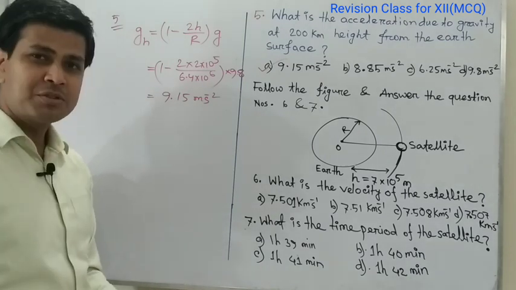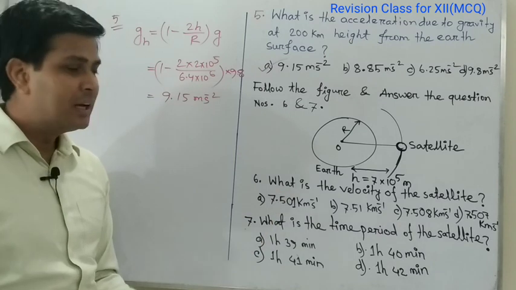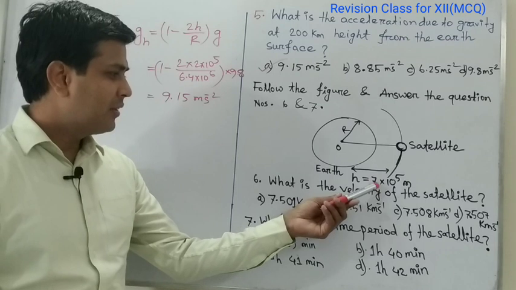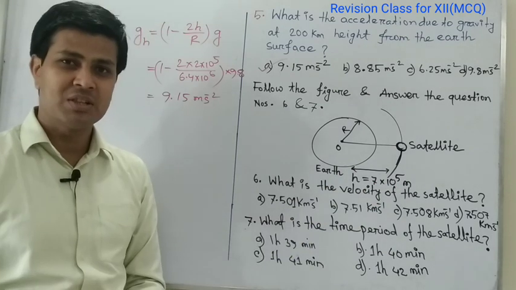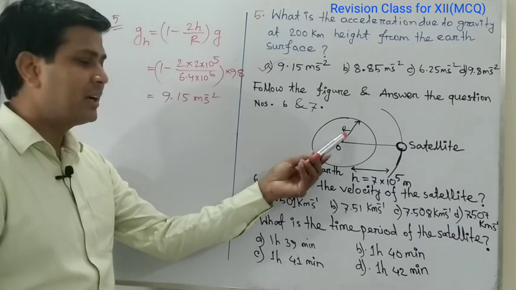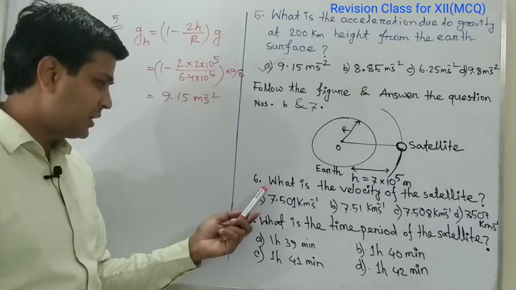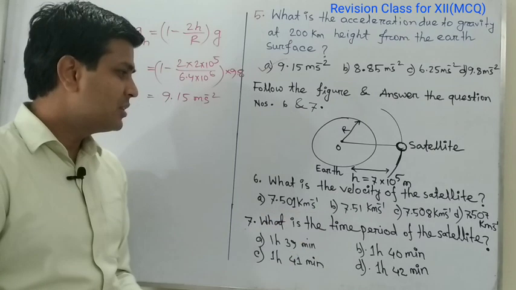The higher ability based question: follow the figure and answer questions 6 and 7. Here you can see the earth is given, and at 7 into 10 to the power 5 meter distance there is a geostationary satellite, and the radius of the earth is given here. So what is question number 6? The question 6 is, what is the velocity of the satellite?